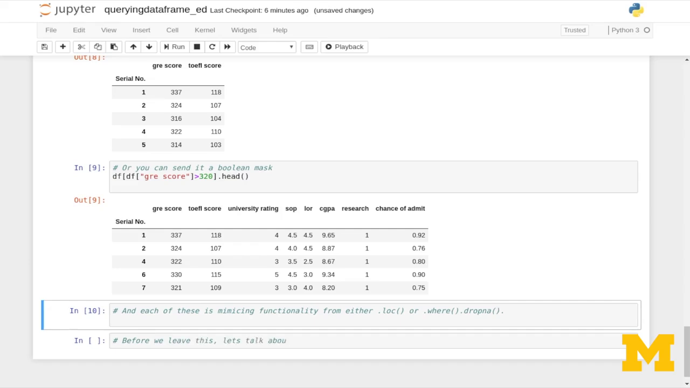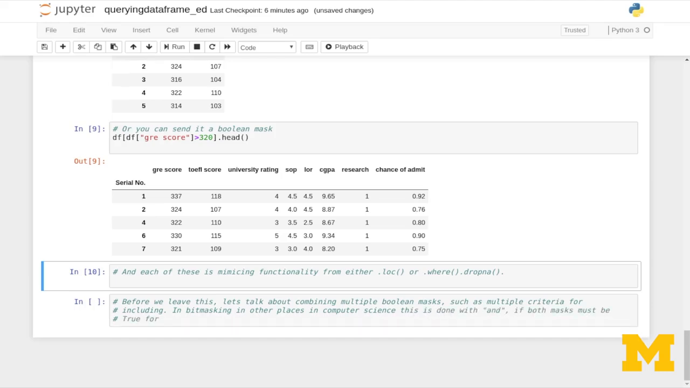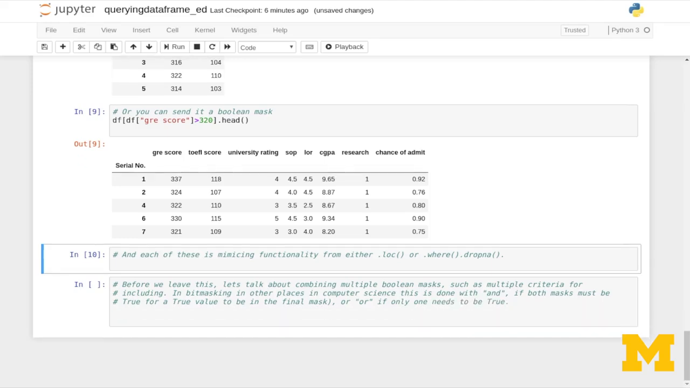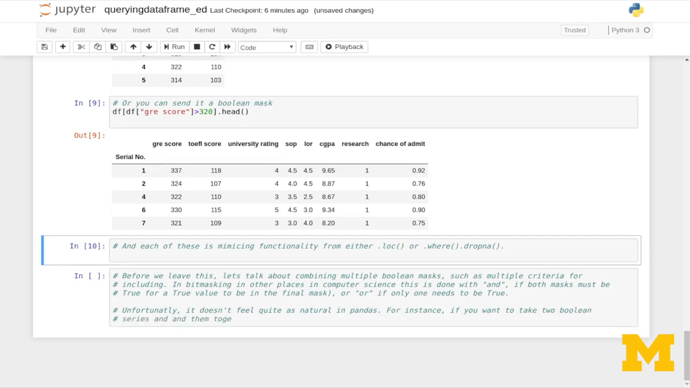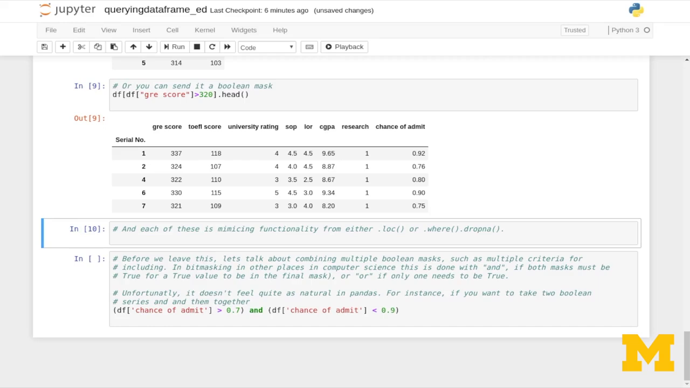Before we leave this, let's talk about combining multiple Boolean masks, such as multiple criteria for including. In bit masking and other places in computer science, this is done with AND, if both masks must be true for a true value to be in the final mask, or OR, if only one needs to be true. Unfortunately, it doesn't feel quite as natural in Pandas. For instance, if you want to take two Boolean series and AND them together. So here we do df sub chance of admit greater than 0.7, and let's say we want df sub chance of admit less than 0.9, so maybe these are the people who got close to getting admitted and we want to encourage them to apply again.